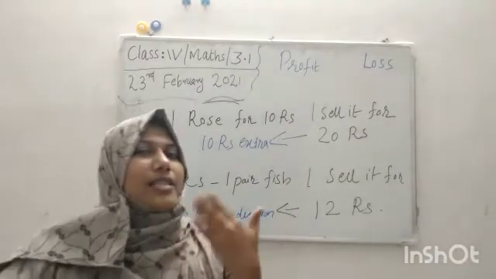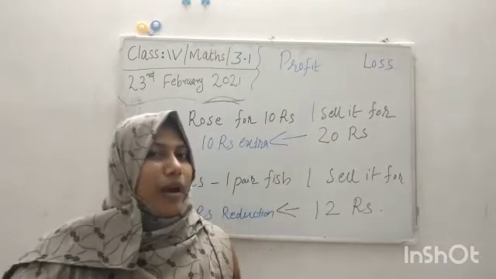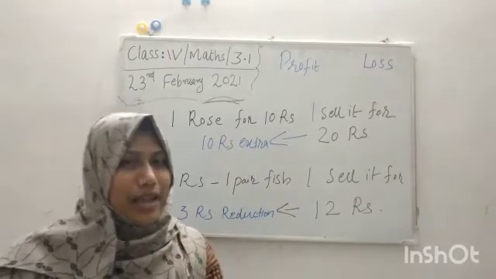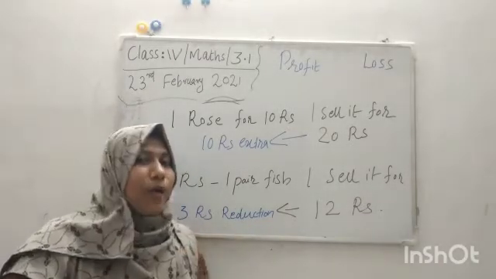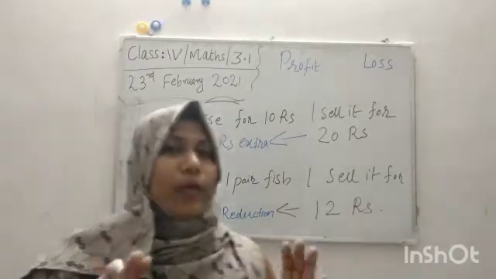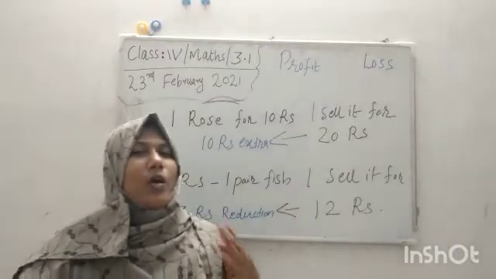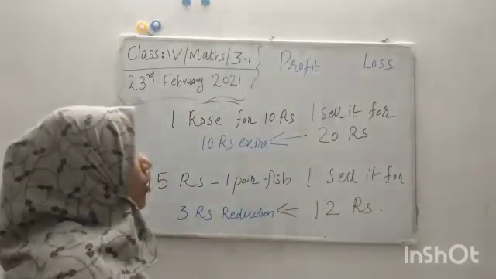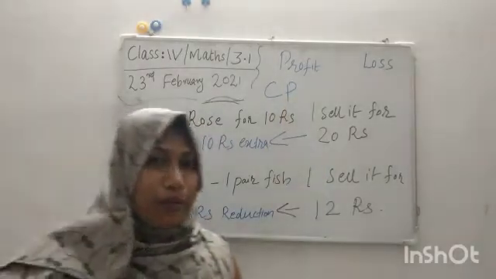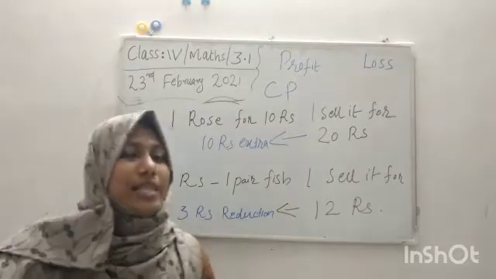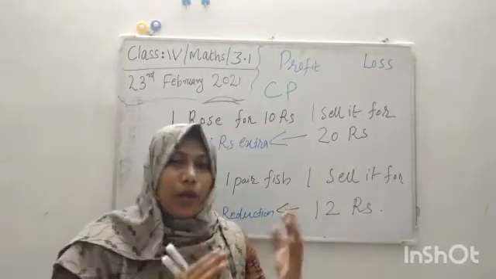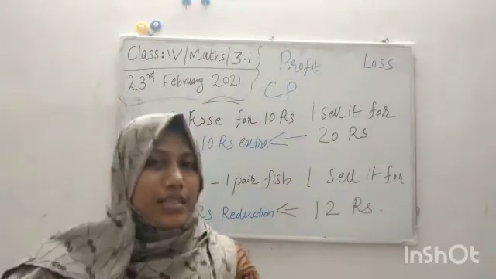When we get an extra amount compared to our cost price. What is cost price? The amount in which we buy items. Suppose you buy a chocolate for 5 rupees. That 5 is called cost price, CP. So the CP means the amount in which we buy items.